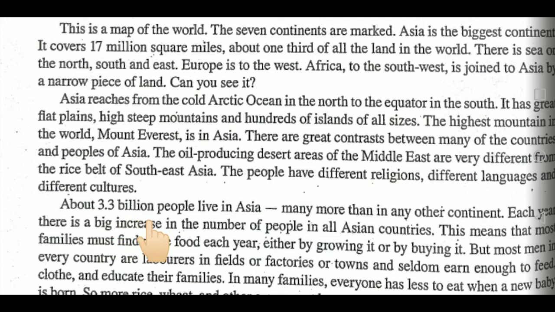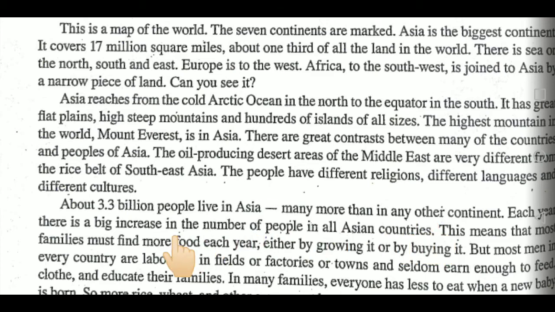About 3.3 billion people live in Asia. So this is the population of Asia, many more than in any other continent. This means that most of the people are living in this continent.